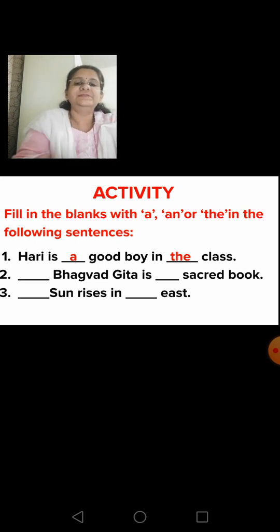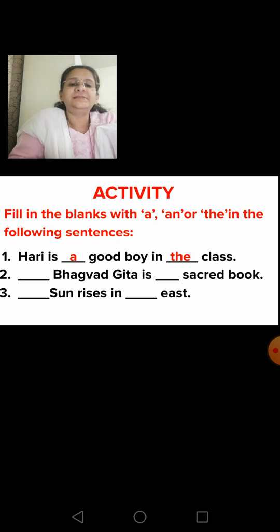Second sentence, dash Bhagavad Gita is dash sacred book. Think, children. Yes. The Bhagavad Gita is a sacred book. Third sentence, dash sun rises in dash east. Yes. The sun rises in the east.